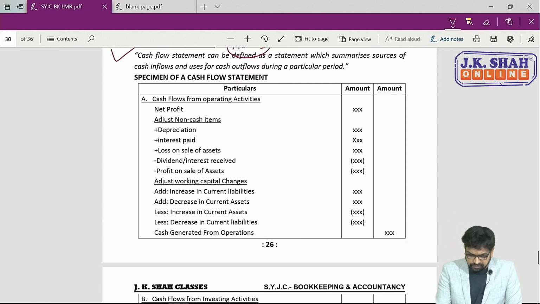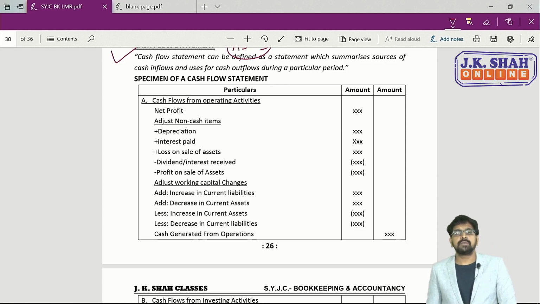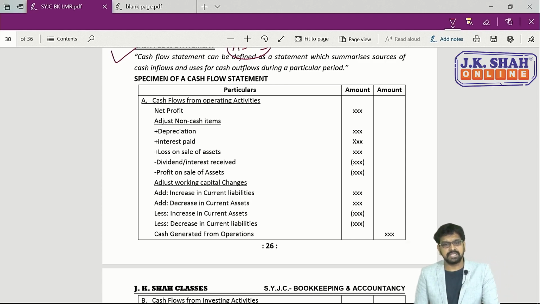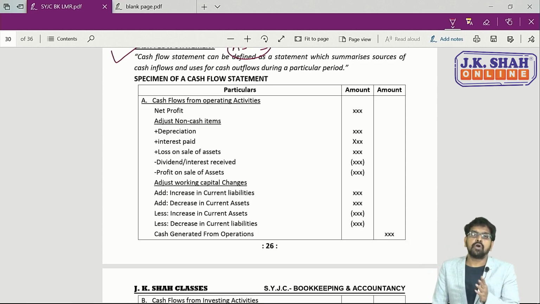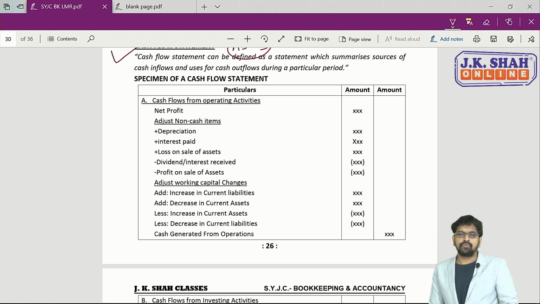Now this cash flow statement should be presented in a manner that it reports inflows and outflows of cash. So it reports or it shows inflows and outflows of cash, classifying business transaction of a specific period into 3 categories. So business transaction of a specific period will be divided in 3 categories, and then cash inflow and outflow is to be shown. Now what are those 3 categories?